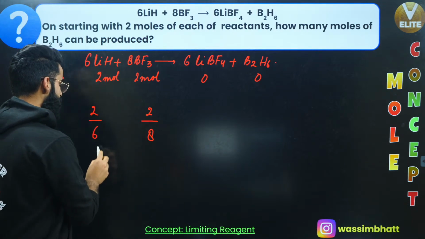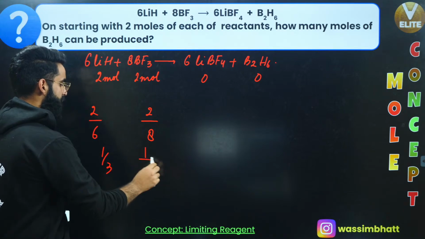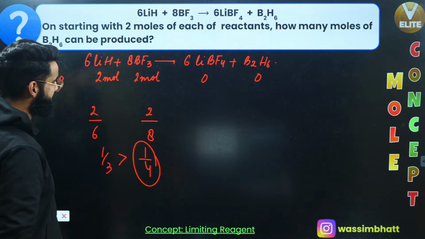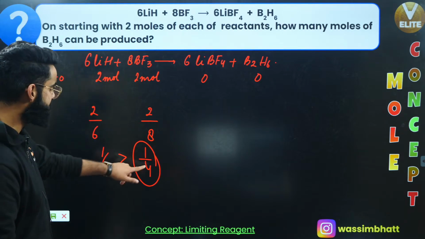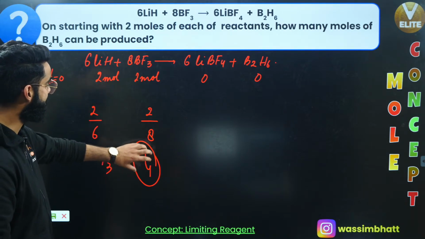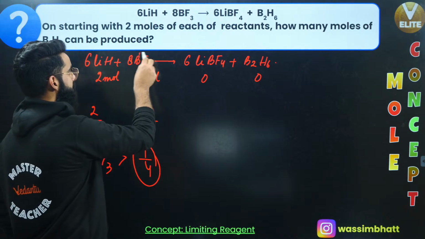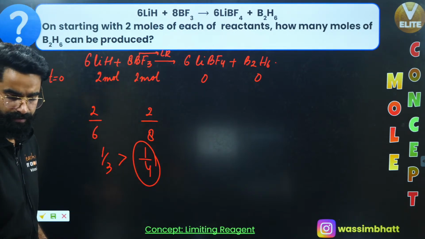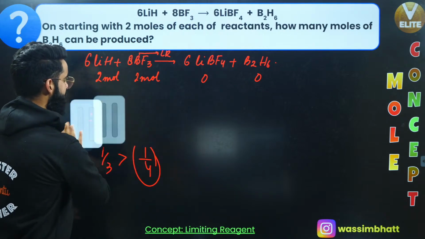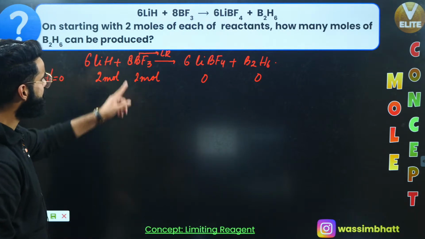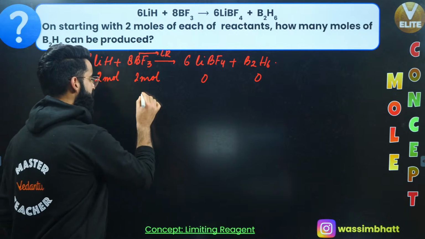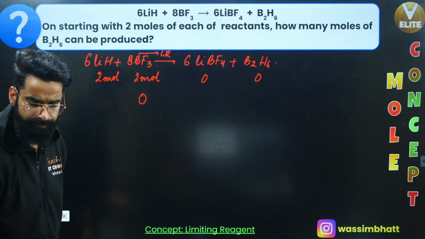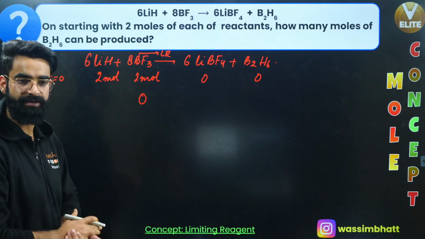The value comes out to be 1 by 3, the value comes out to be 1 by 4. I'll say 1 by 4 is less than 1 by 3, right? The one which has the lesser value is going to be your limiting reagent. So BF3 is your limiting reagent right here because its value comes out to be lesser, okay? So if BF3 is my limiting reagent, I'll be left with 0 moles of BF3, because the limiting reagent is the one which gets completely consumed in the reaction.